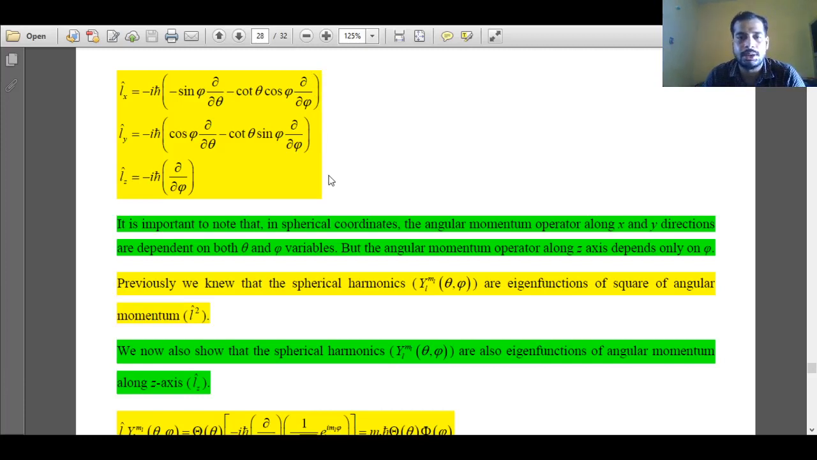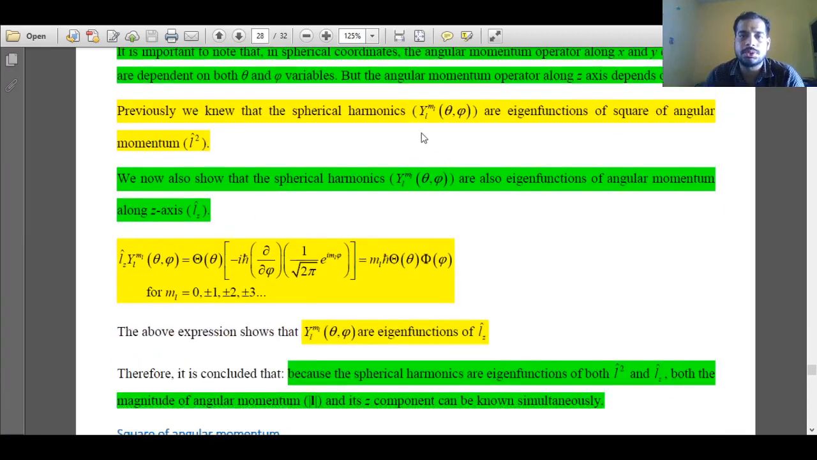Now there is one important point to note. The component along z direction depends only upon one variable, that is phi. But the components along x and y direction depend upon two variables, both theta and phi. So the component along z direction depends upon only one variable. This is an important point, and we'll be using it. The component of the angular momentum operator along z direction depends only on phi.